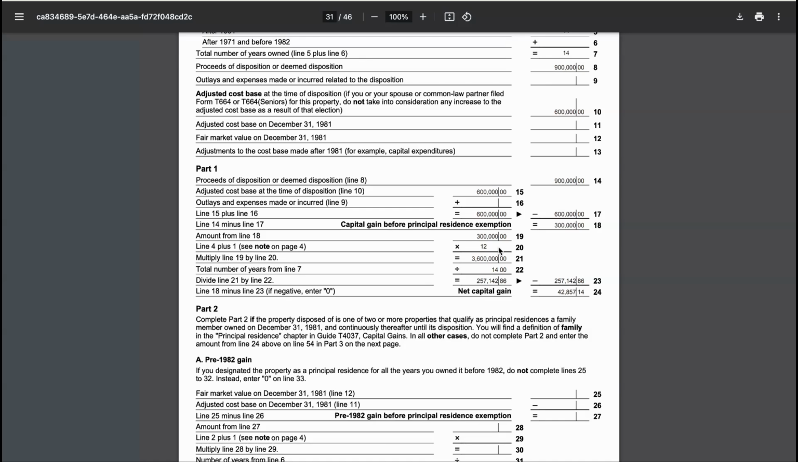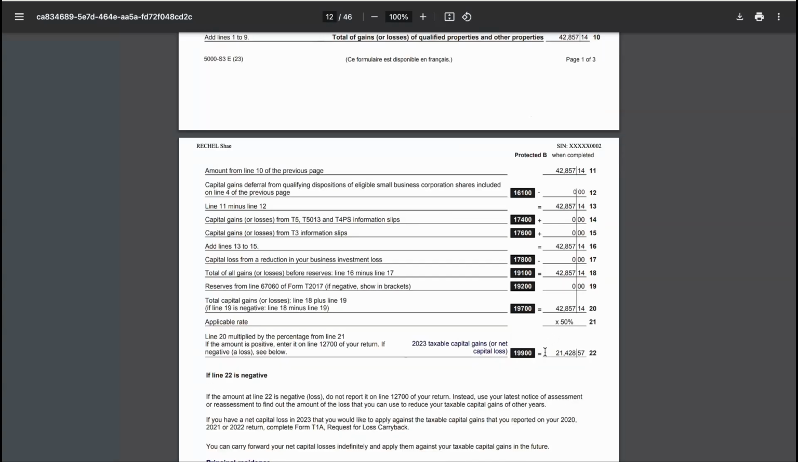This means if the homeowner has moved out of the home and rented it or left it vacant but has not sold it yet, they can still designate the property as their principal residence for one additional year after moving out. Now, subtract the exempt portion from the total capital gain. Net capital gain equals total capital gain minus exempt gains, which equals approximately $42,857. So, you can see the taxable capital gain being reported on Schedule 3, line 19900.